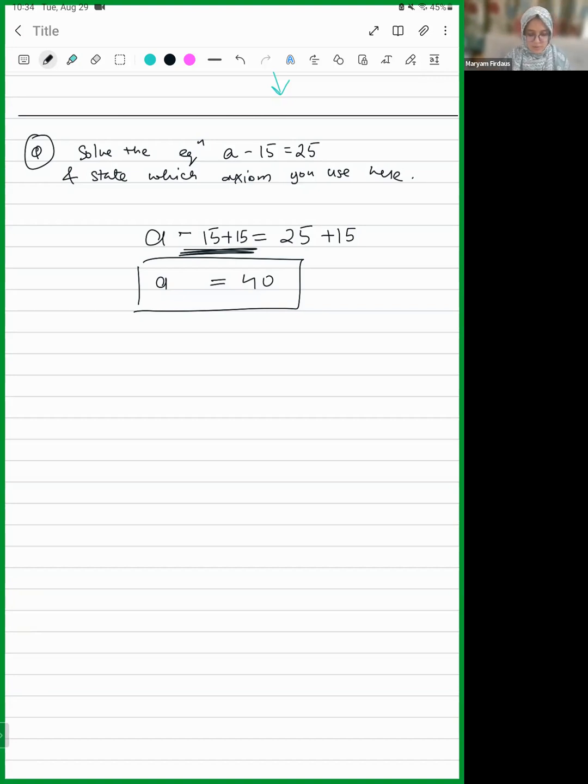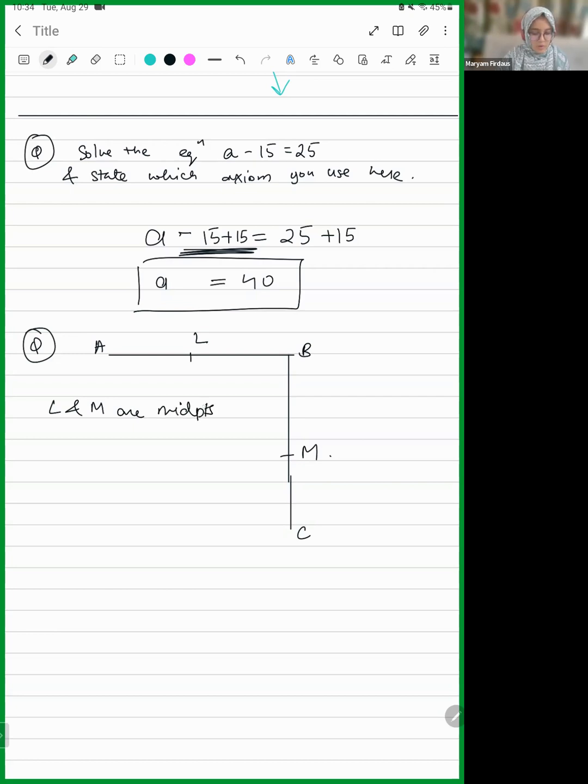Okay, so there's a question. This is A, B. We will just complete this very quickly. Don't worry. So this is A, this is L, this is M. They are saying that L and M are midpoints of AB and BC respectively.